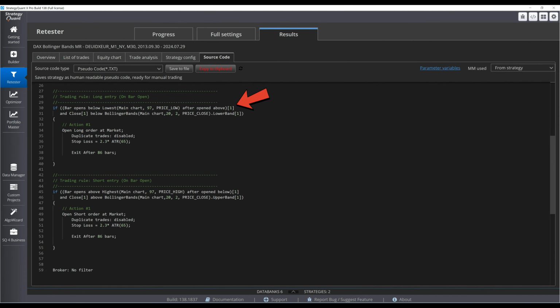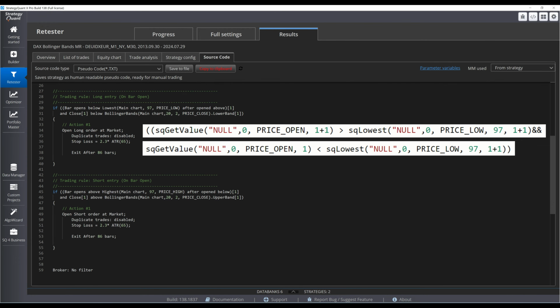A second mean reverting condition was added, whereby for longs, prices have to cross below the lowest low of the past 97 periods. Sometimes the English translation isn't that precise, so here's the MQL4 code. Starting with the second half, at the most recently closed bar, the open has to be lower than the lowest low of the last 97 periods, starting from the prior bar with a bar shift of 2. You must use the prior bar because the open can't possibly be lower than the lowest low.